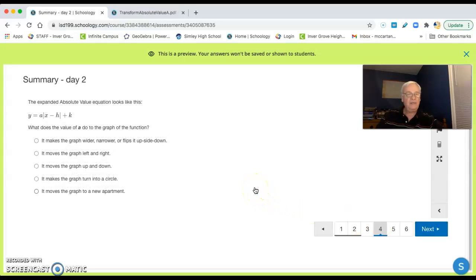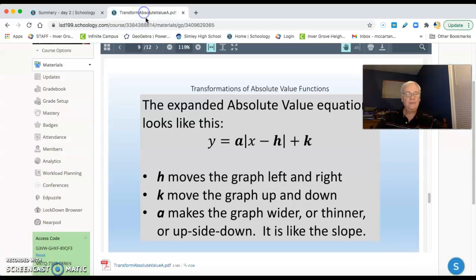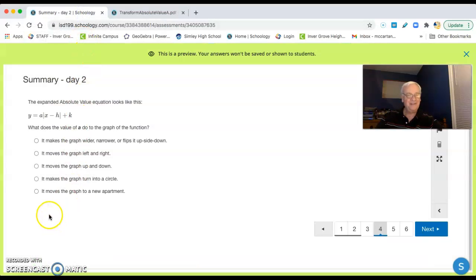All right. Absolute value looks like this. This is the equation. What does the A do? The A is the one on the front. Remember, it's kind of like the slope. The A makes the graph wider or thinner or upside down. It's kind of like the slope. It doesn't make the graph turn a circle or move it up and down or left and right. It makes it wider, narrower, or upside down.